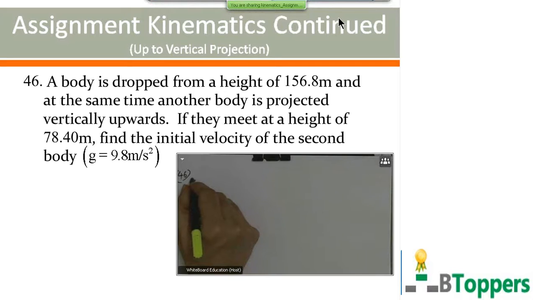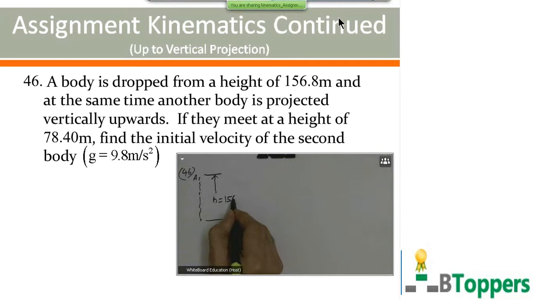The first body is, let us suppose, dropped from the point A, which is at a height of h equal to 156.8 meters. The second body is projected vertically upwards from the point B with some initial velocity u, whereas the initial velocity of the first body is 0 at the point A. The two bodies meet at the point P, which is at a height of 78.4 meters.